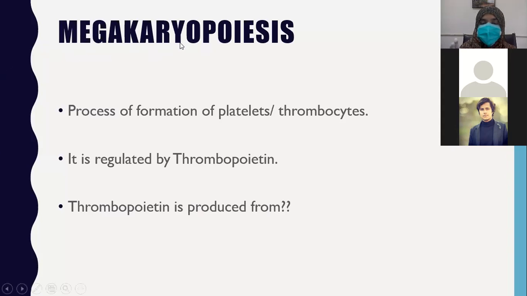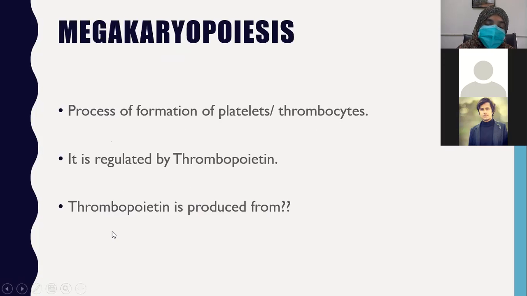I already showed you the picture of megakaryocytes. A megakaryocyte is a big cell. So megakaryopoiesis is the process of formation of platelets, also called thrombocytes. It is regulated by thrombopoietin.